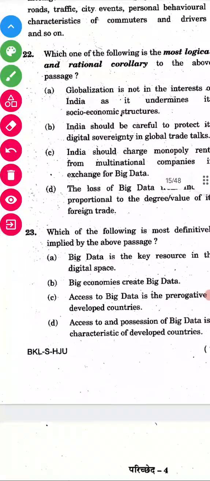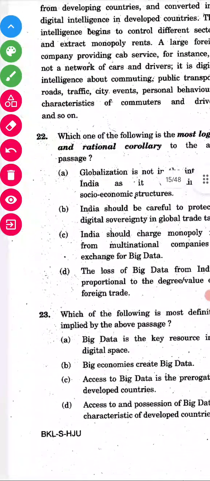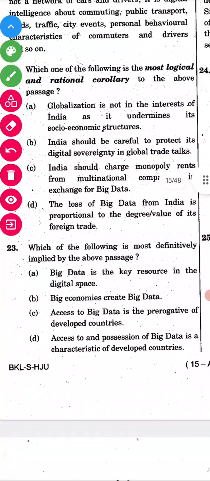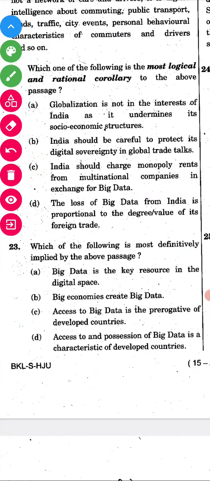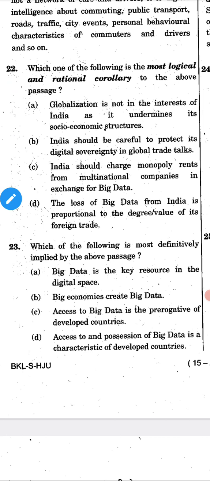Next we have the 22nd question. That is the passage question. We'll go through it once. They are asking for the most logical and rational inference.